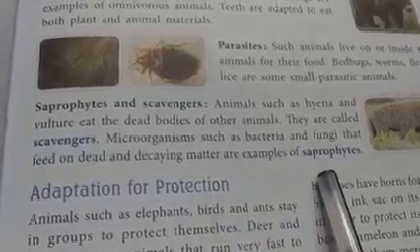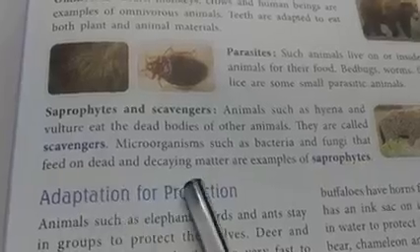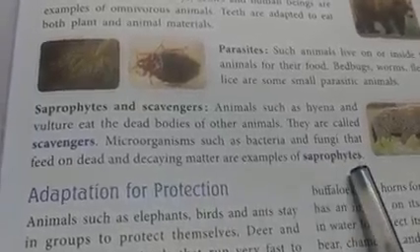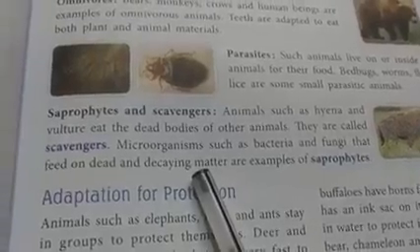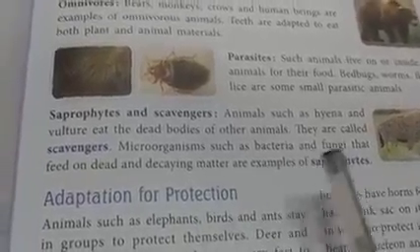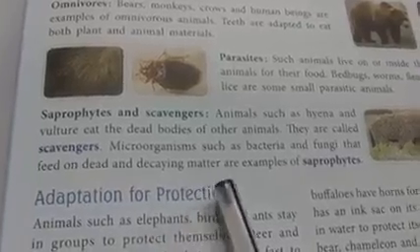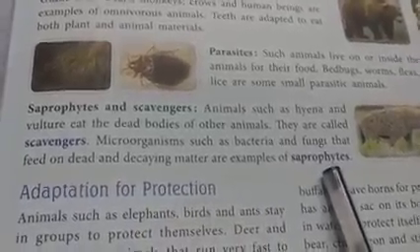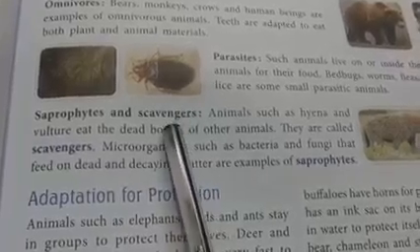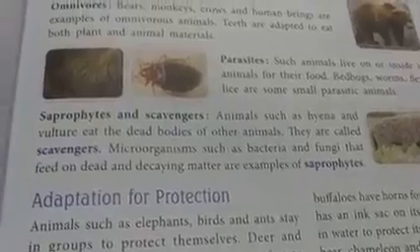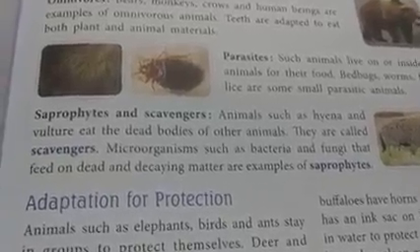And what are saprophytes, children? Microorganisms such as bacteria and fungi that feed on dead and decaying matter are examples of saprophytes. So after scavengers, the microorganisms which remain, such as bacteria and fungi, also feed on the dead and decaying matter of animals which are dead and decomposed. So you understood saprophytes and scavengers. Scavengers depend on the dead bodies of other animals. On the other hand, saprophytes are microorganisms which feed on dead and decaying matter.